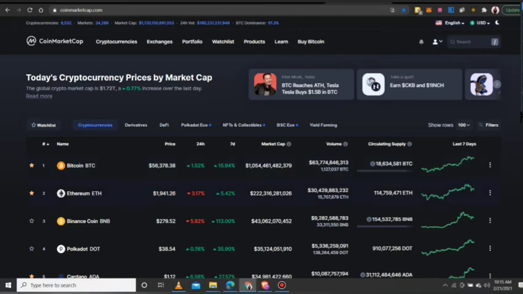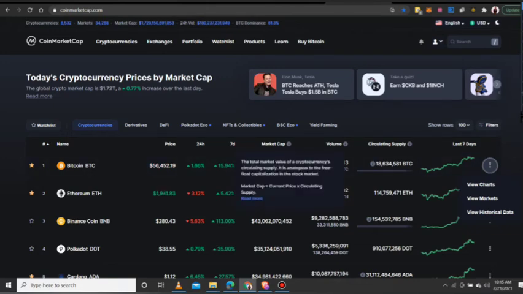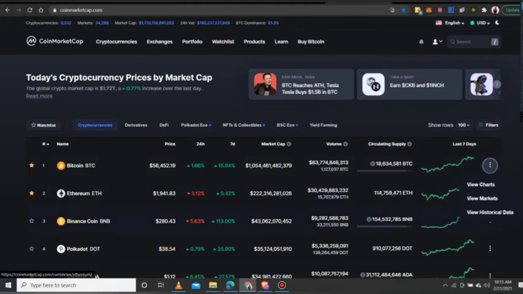So that's it. Then you see the graphical illustration of how the market was. Let me check this. I think I never clicked this before. Okay, you can view the chart, view the market, and view the historical data. That is one thing we'll get into when we click the Bitcoin marker and ticker itself. With this little illustration about Bitcoin, I went through explaining the price, the 24 hours, the 7 days, the market cap, and the rest. Please, guys, you can relate this same information to every cryptocurrency down here.